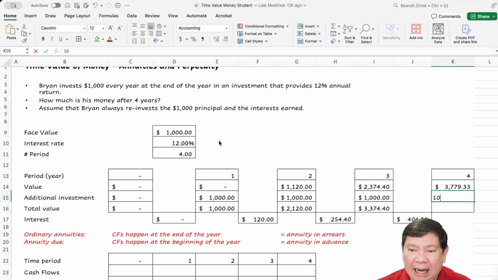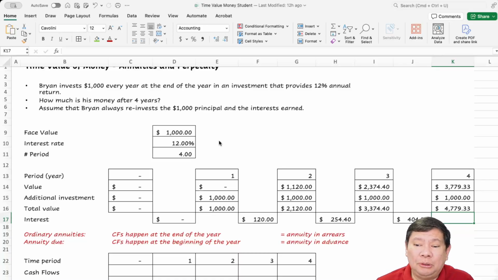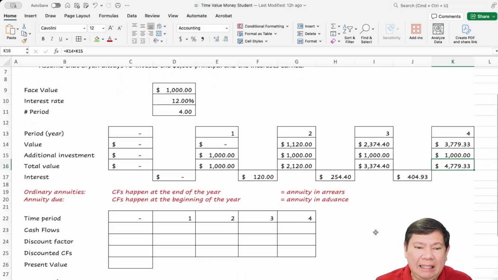3,779.33, and the last payment from Brian is going to be $1,000 at the end of year 4. So then the value grows to 4,779.33. So this annuity, $1,000 every year for the next 4 years, at the end of the year, with 12% interest per year, is going to grow to 4,779.33. Okay, that's the annuity.